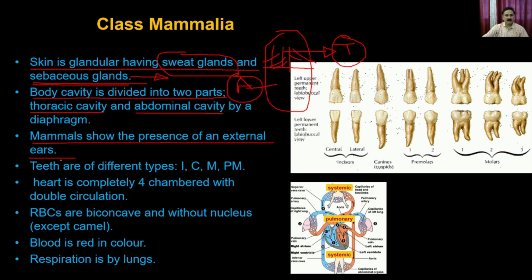Then the teeth are of different types. You can have the incisors, the canines, the molars, and the premolars. So these are all the different types of teeth. And because of these different types of teeth, the mammals are able to adapt for different types of feeding habits. For example, the premolars and the molars are required for chewing or churning the grass.